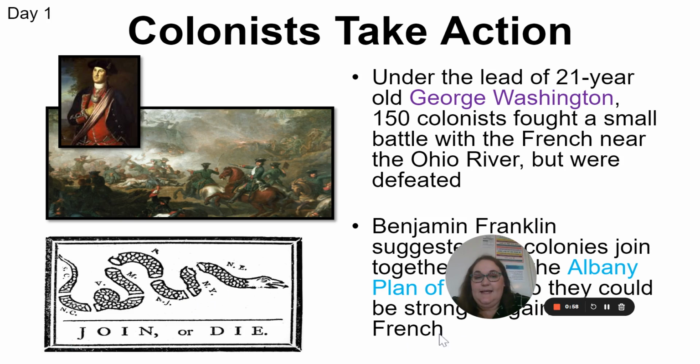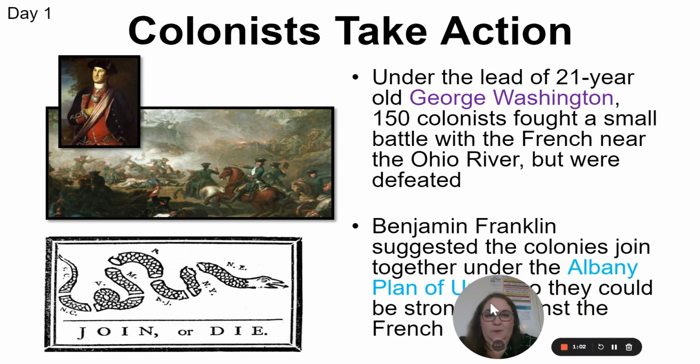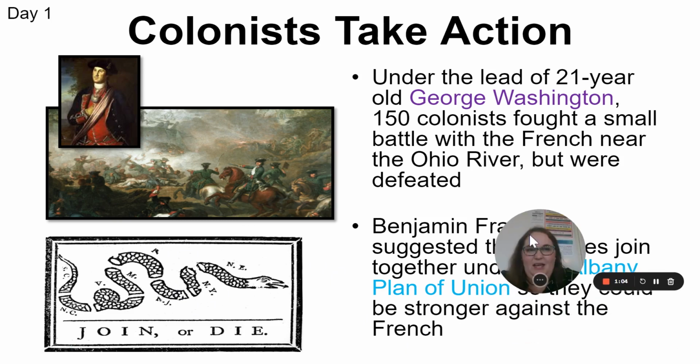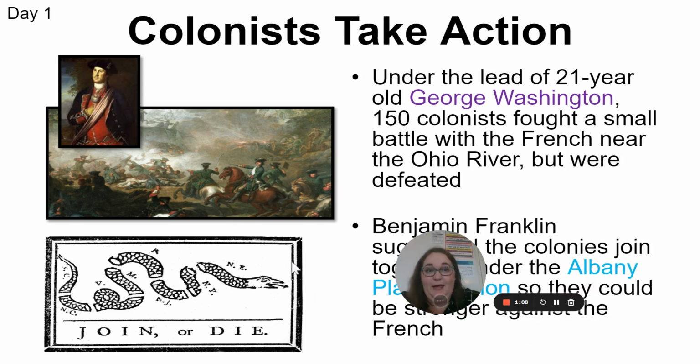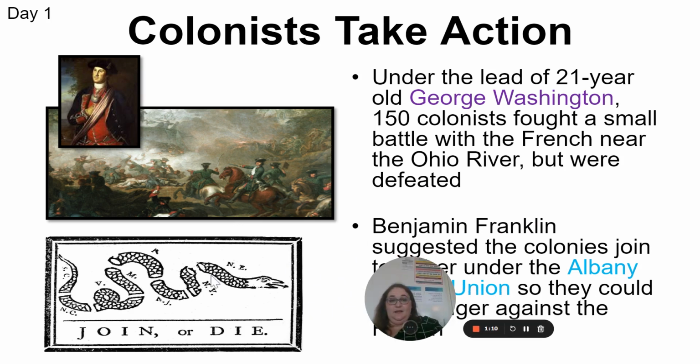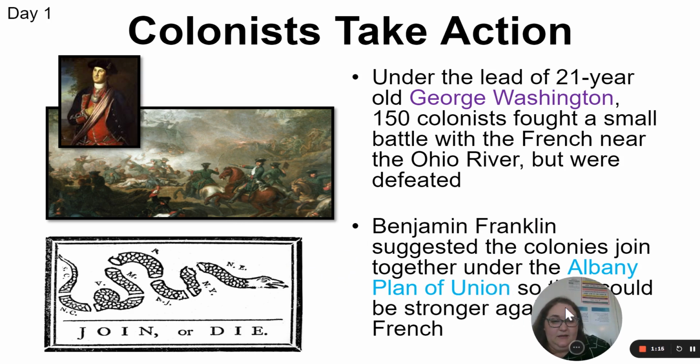So the colonists decide that they have to take action. Under the lead of a 21-year-old George Washington, 150 colonists fought a small battle with the French near the Ohio River, but they're defeated. Benjamin Franklin is going to suggest that the colonies unite under the Albany Plan of Union so that they can be stronger than the French.